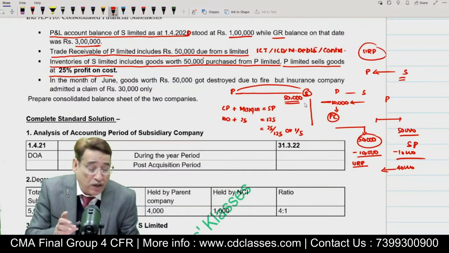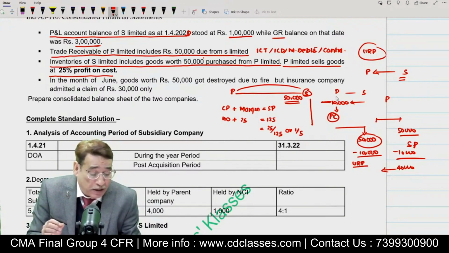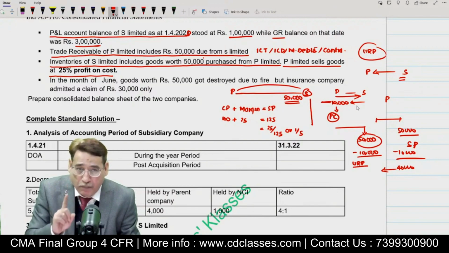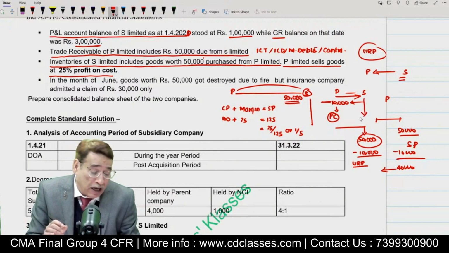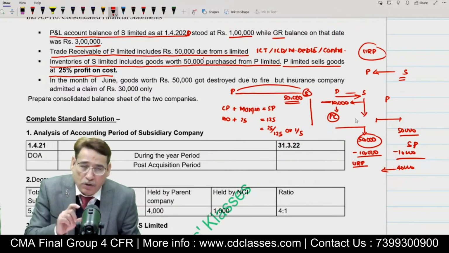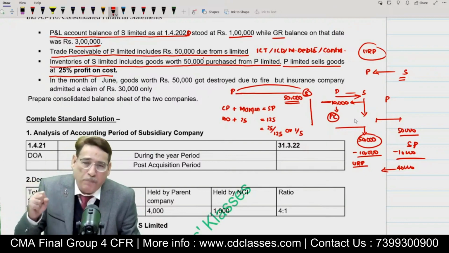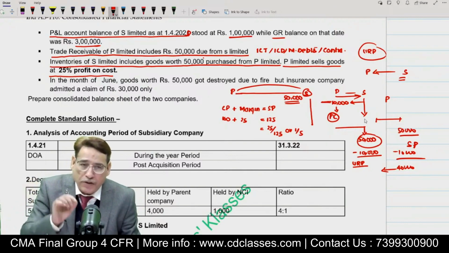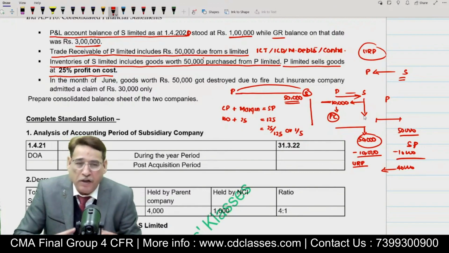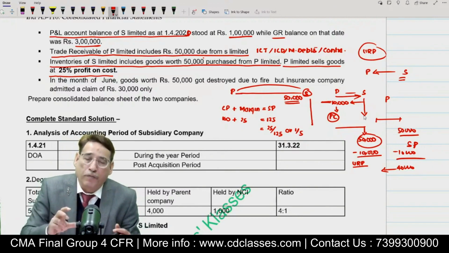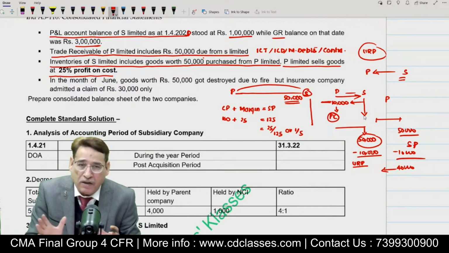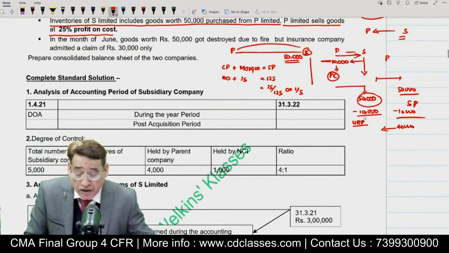A downstream transaction is one wherein Parent Limited is selling the goods to S Limited, and some of the goods are lying unsold. From the unsold stock, we will have to extract the profit margin, and that profit margin will be subtracted later on from the consolidated figure of the inventory and of course from the consolidated P&L. Is it clear? So this is how we are going to treat this.